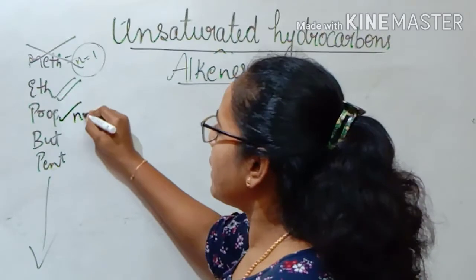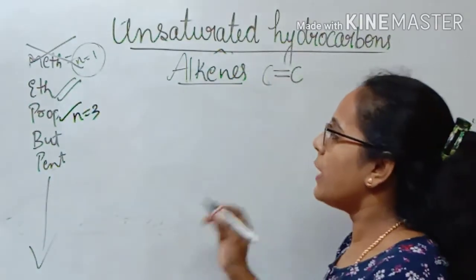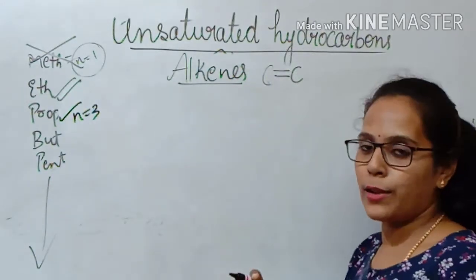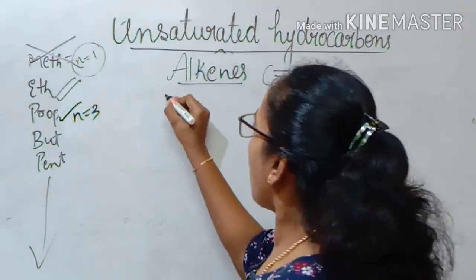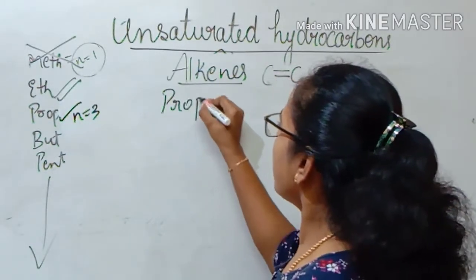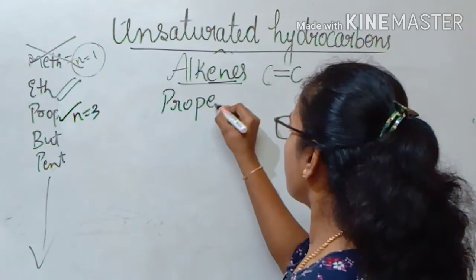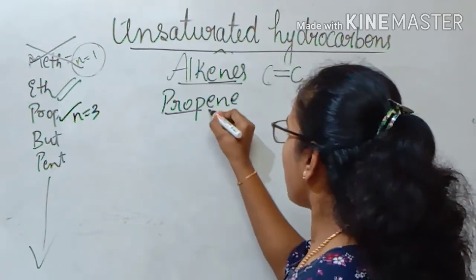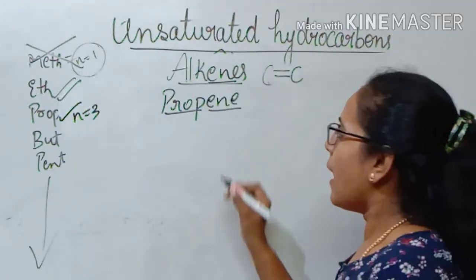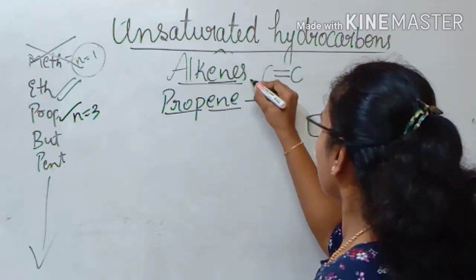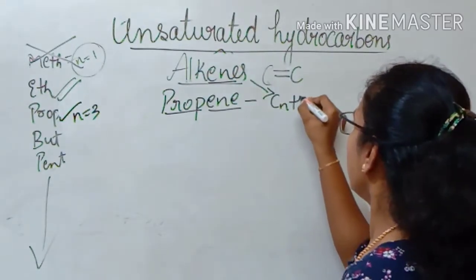So prop means 3. It is n equals 3. So let us write the structural formula and molecular formula for propene. Prop combines with ene, it becomes propene. And what is the general formula for alkene? The general formula is CnH2n.